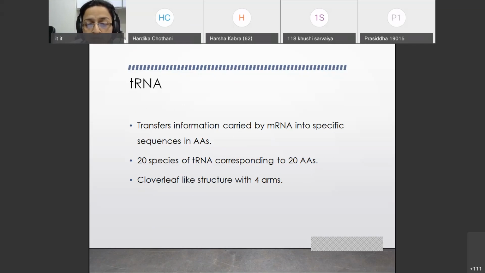Whatever information is there on the mRNA is read by transfer RNA, and accordingly the amino acids will be transferred to the protein synthesizing machinery in the ribosomes, where rRNA is present. The sequence of amino acids is determined, no doubt, by the nucleotide sequence present on the mRNA, but this tRNA is helpful in maintaining that particular sequence of amino acids.